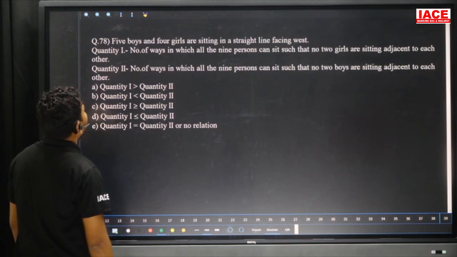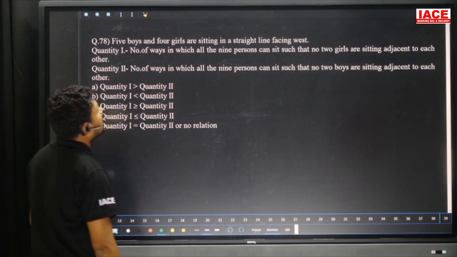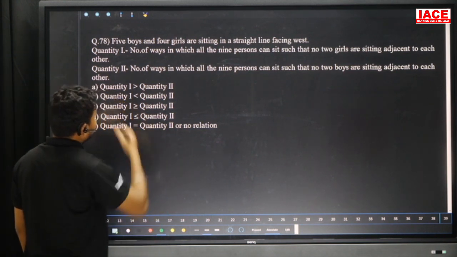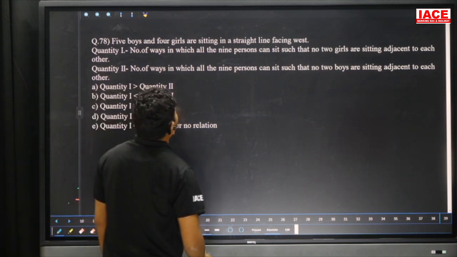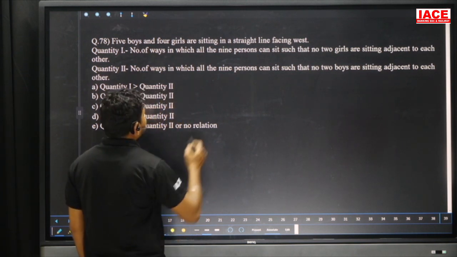Next quantity. 5 boys and 4 girls are sitting in a straight line facing west. 5 boys and 4 girls, sitting in a straight line facing west. First, quantity 1.